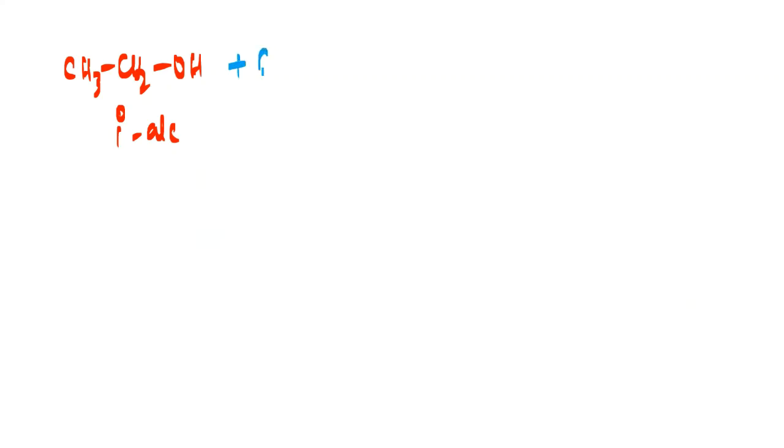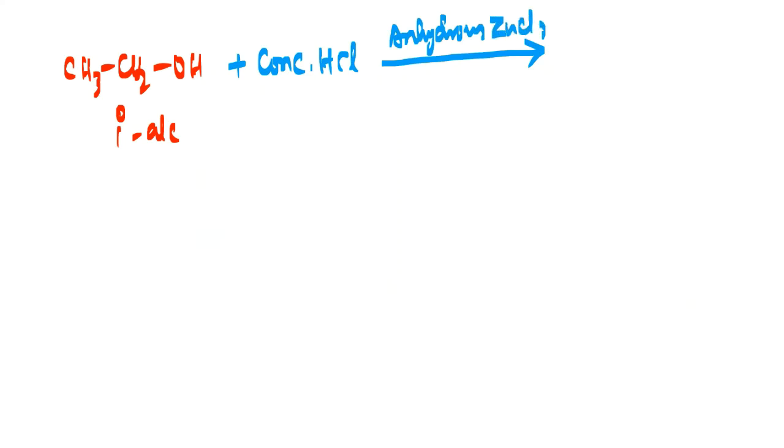And Lucas reagent will be your concentrated HCl in presence of a catalyst, and that catalyst is anhydrous ZnCl2, zinc chloride. Anhydrous means without water. So concentrated HCl and anhydrous ZnCl2 together is known as Lucas reagent.